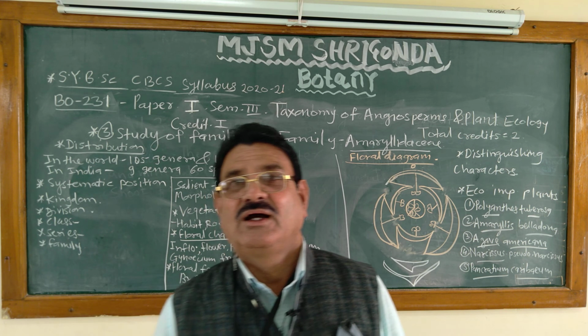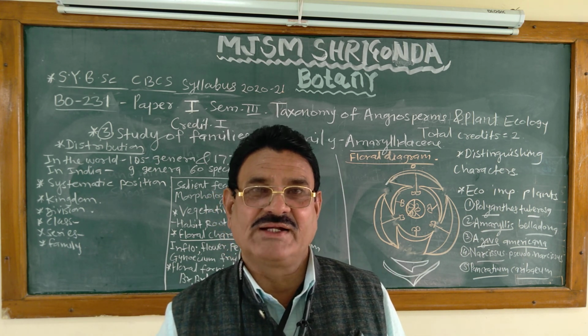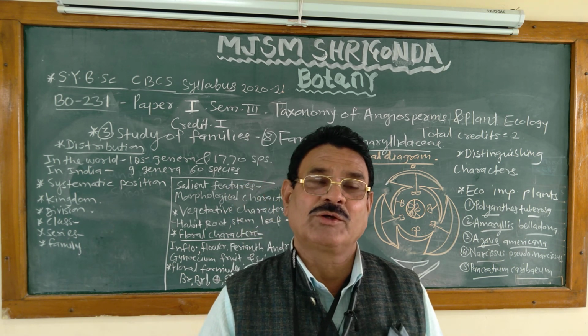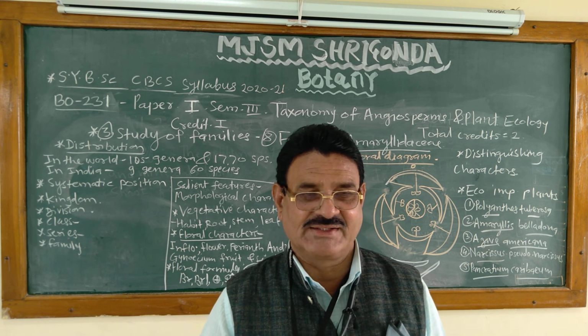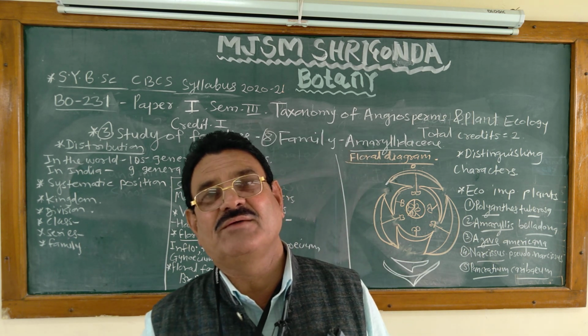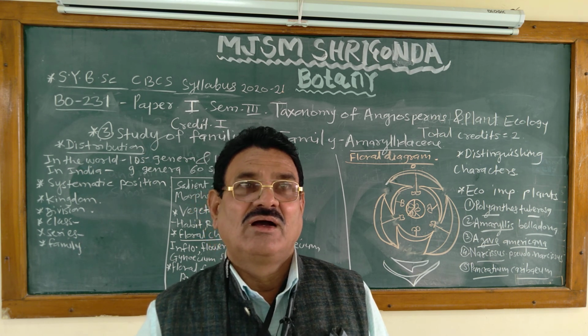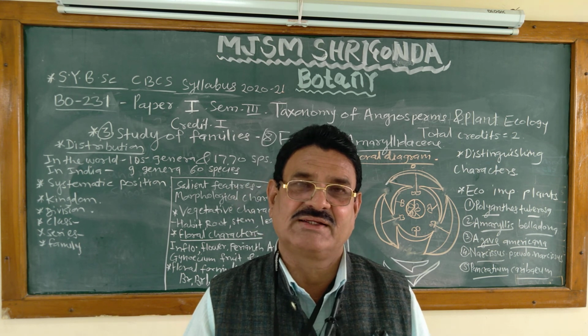What is the question bank of this family? Enlist the 5 plants of Amaryllidaceae. Give 2 economically important plants of family Amaryllidaceae. What is the class of family Amaryllidaceae? What is the series of family Amaryllidaceae? Write the gynoecium of family Amaryllidaceae.